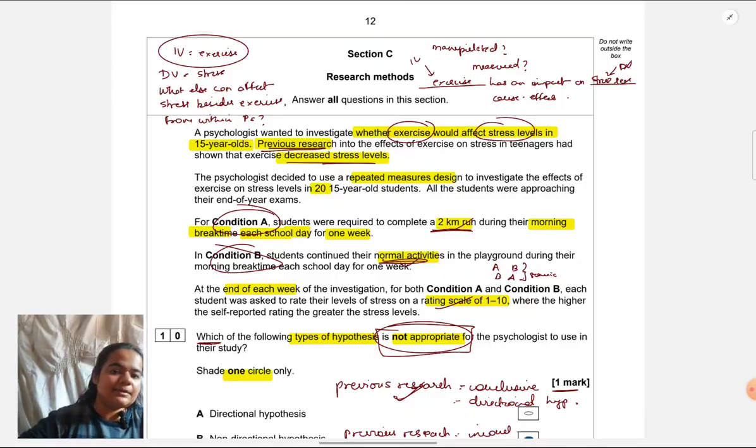As far as validity decreasing is concerned, here I would like to take the point of forgetting. Why am I taking this one? Because participants are doing their exercise or normal activities over a week, and then we're asking them how much their stress is. No doubt we're asking them at the end point, but throughout the journey, their stress may have increased or decreased on some days.